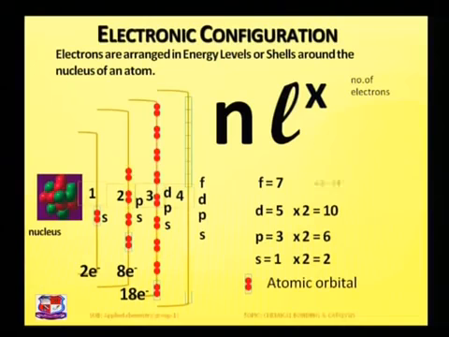Similarly, in the fourth energy shell, the first orbital is S, again 2 electrons. The second orbital is P, so there are 3 suborbitals Px, Py, Pz, each of which is first half filled with single electrons, and then paired with another electron with opposite spin. Similarly, the D orbital and F orbital. So the total number of electrons is 32.